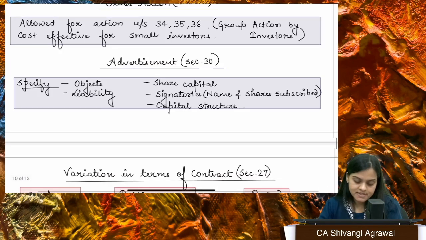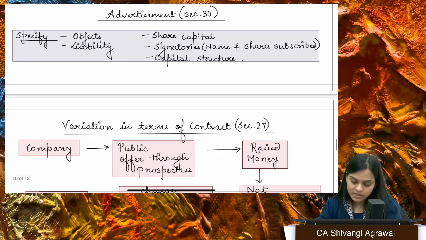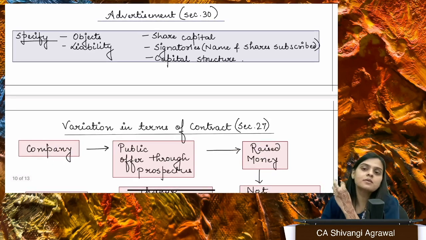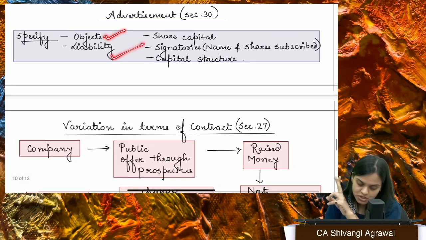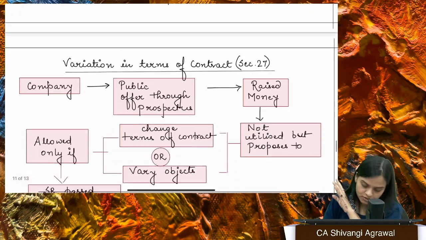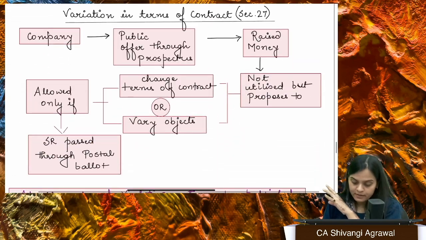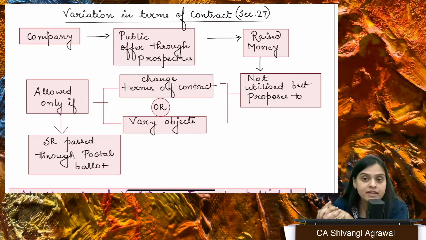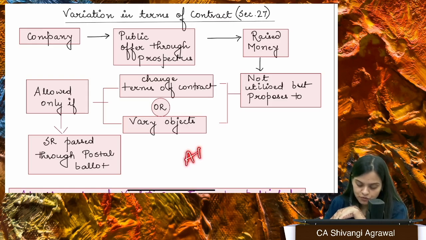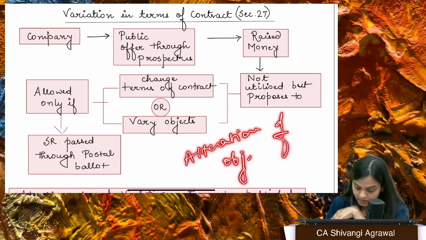Okay. Then we have Section 30, which talks about advertisement. So whenever you are advertising the prospectus, then that advertisement also must contain the objects, liability, share capital, signatories, and capital structure, right? Fine. Once you have raised funds from the public through prospectus, you cannot vary those terms of contract, or you cannot alter the object clause basically. So alteration of object clause that we have read is exactly the same over here, right?